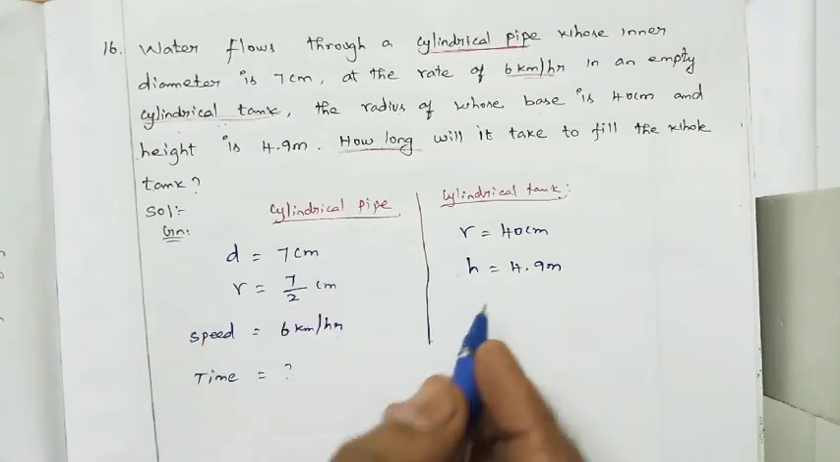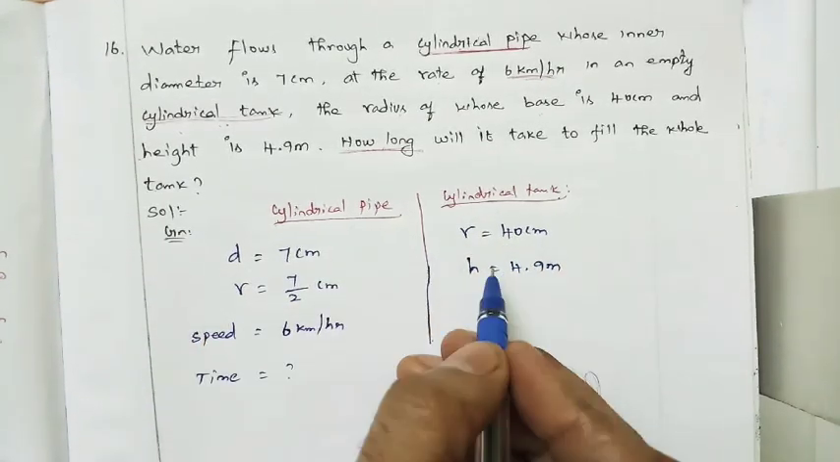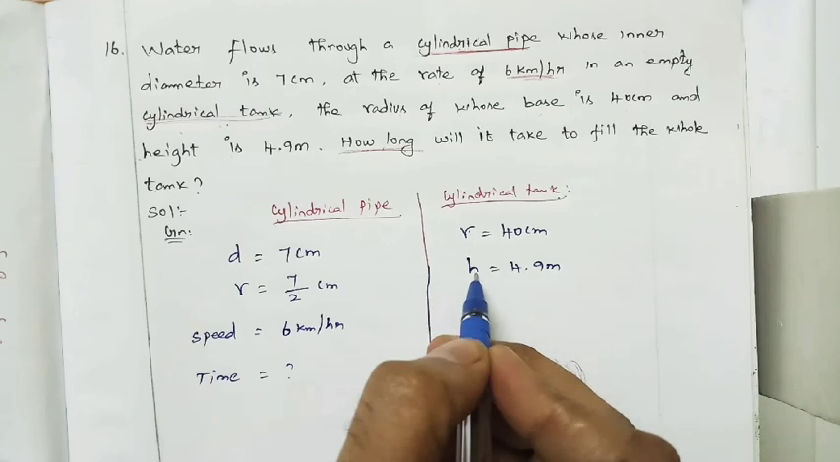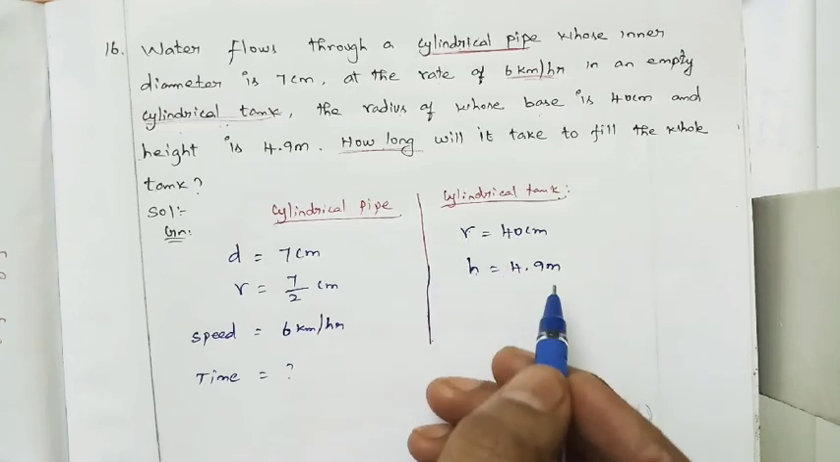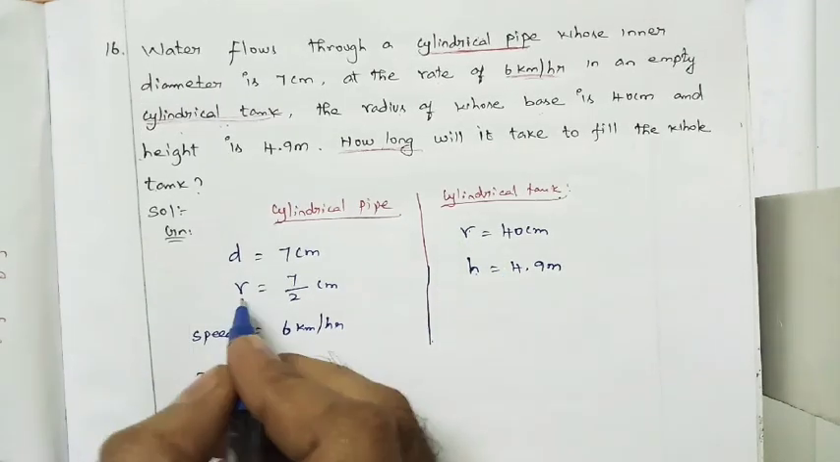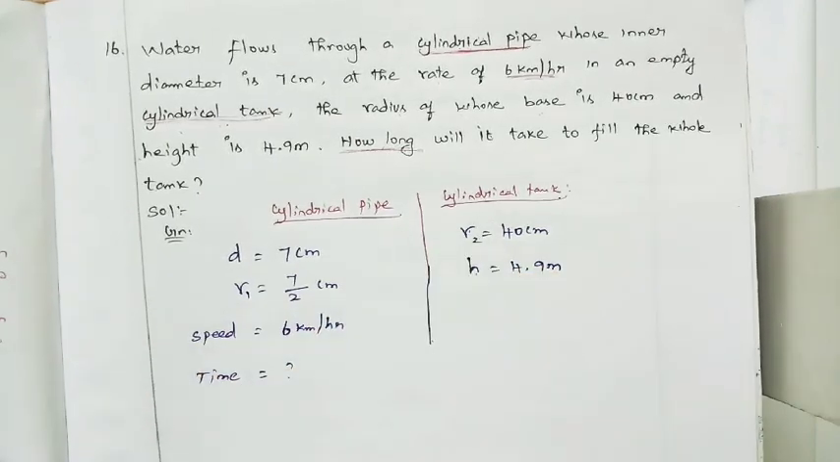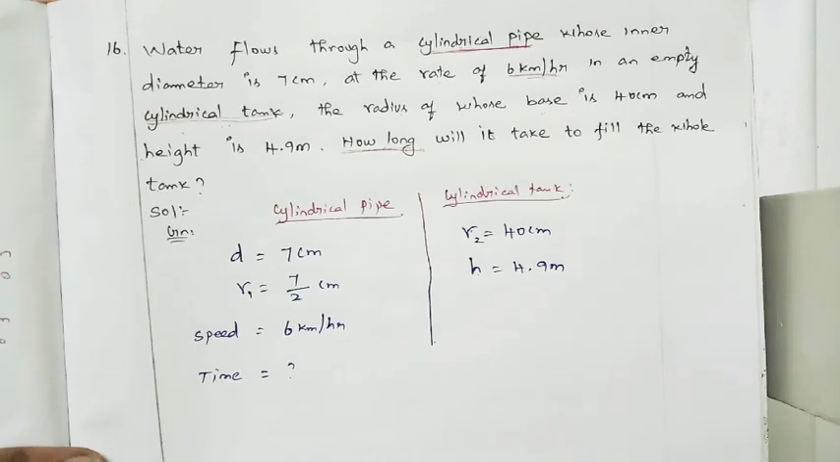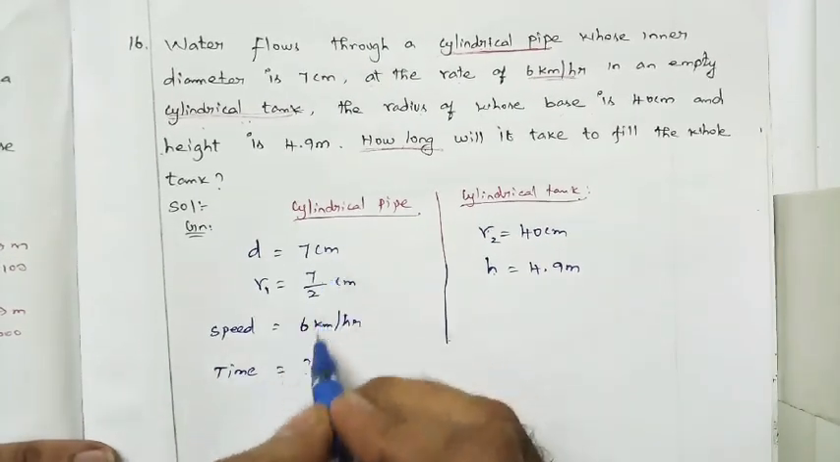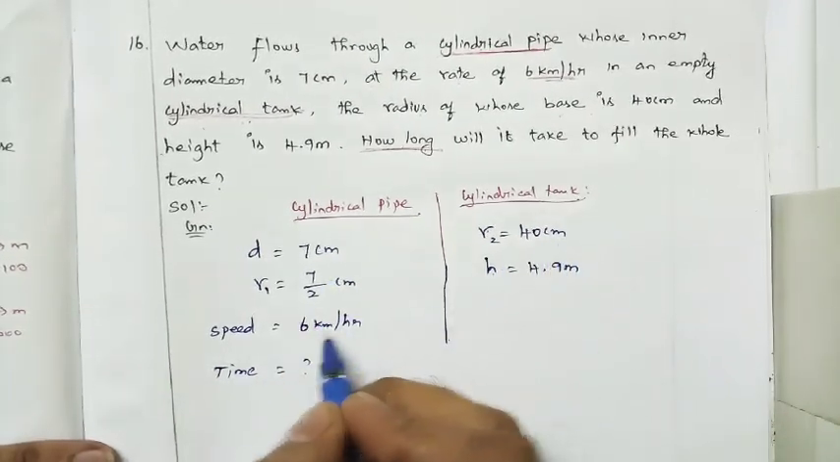So for finding the volume of the cylindrical tank, we need pi r square h. We know radius and we know height, so directly we can find. See that here we have different radii, so we can take R1 and R2. Now see the units: centimeter, meter, kilometer.